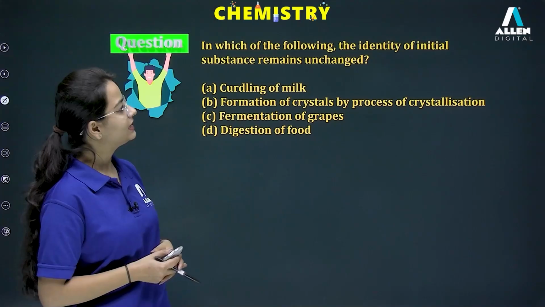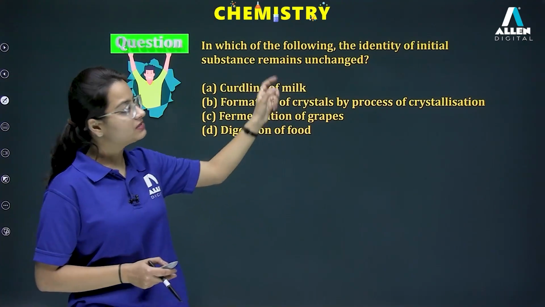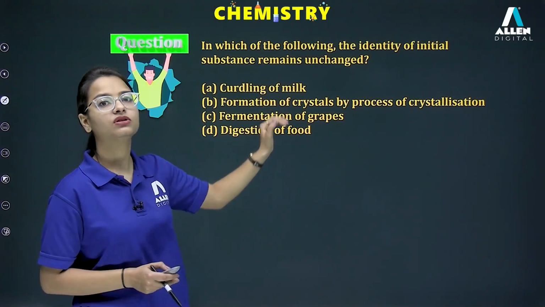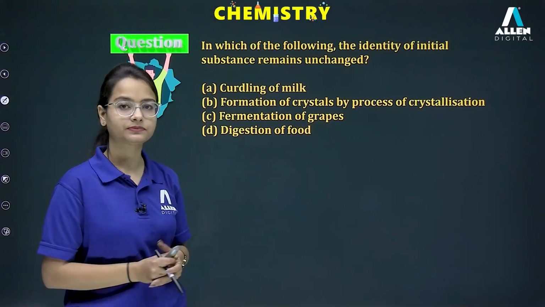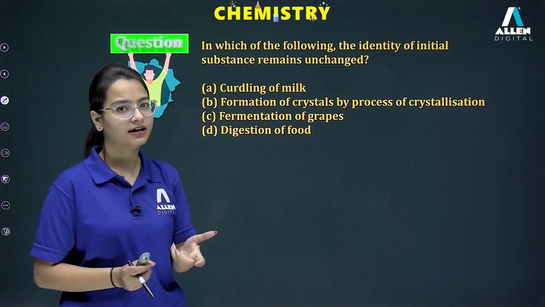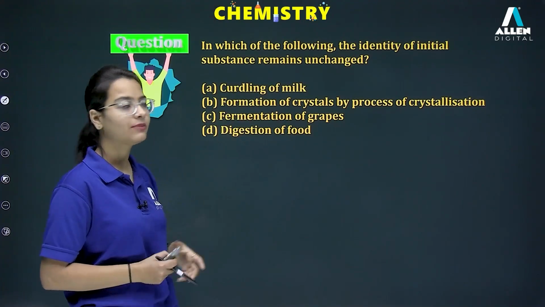In which of the following does the identity of the initial substance remain unchanged? That means this question is actually asking about the option which is a physical change. Here we have curdling of milk. Can you get our milk back? Of course not. Formation of a new substance will be there, that is our curd. So this is our chemical change.